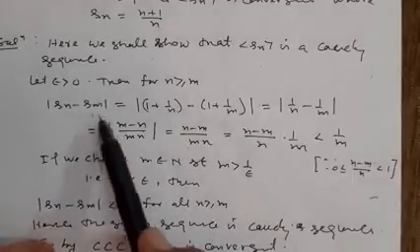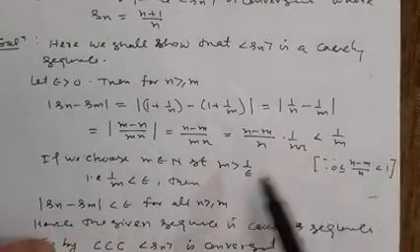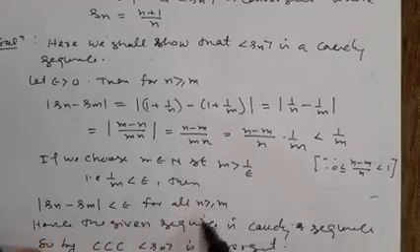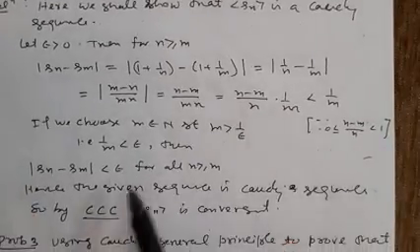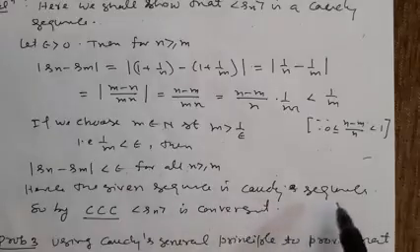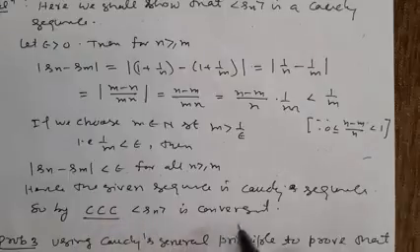It means this can be written as less than epsilon. Therefore, Sn minus Sm is less than epsilon for all n greater than or equal to m. And you know this is the definition of a Cauchy sequence. Hence, the sequence is a Cauchy sequence, and so by Cauchy convergence criteria, it is convergent.